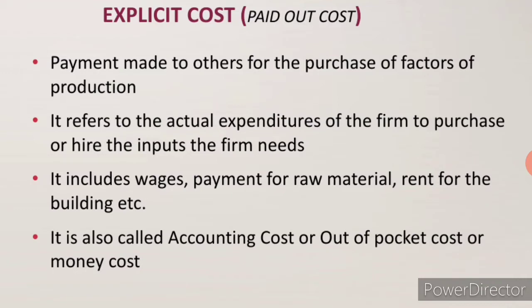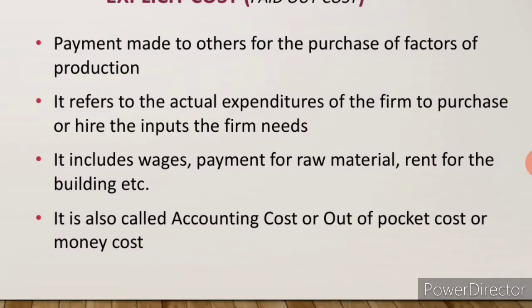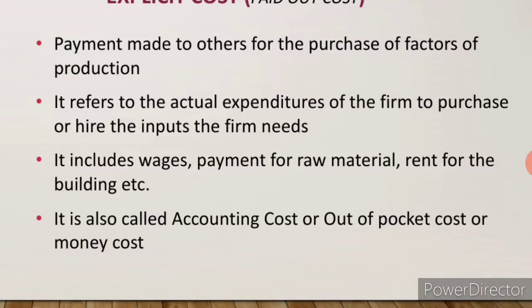Is it clear, students? Explicit cost is also like a money cost, payment made to others for the purchase of factors of production. So, in order to create a commodity, we are making certain payments. Payment for whom? Payment like wages: the producer pays money to the laborer as wage. Then payment for raw materials. If he gets raw materials, he has to pay.